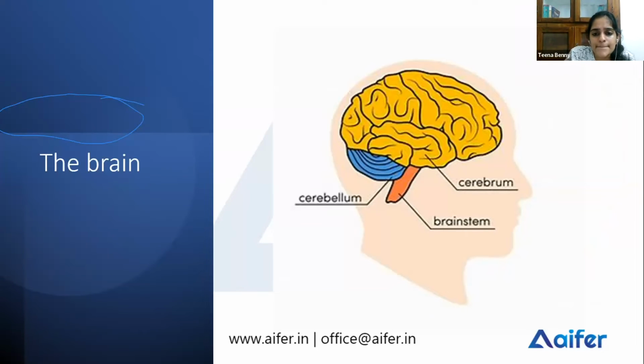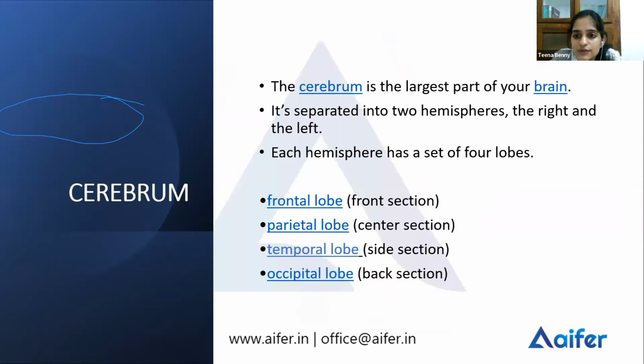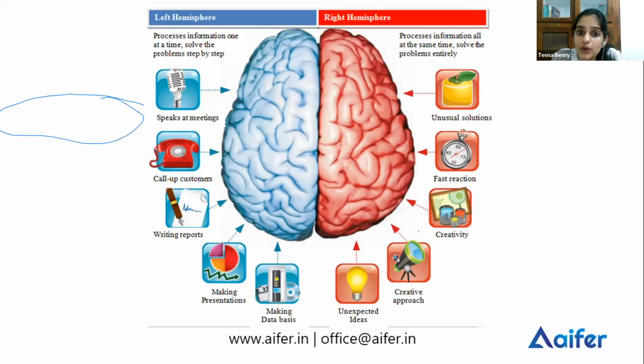Moving on, we've discussed all the main three regions of the brain: hindbrain, midbrain, and forebrain. Now, if you consider the brain as three parts, the cerebrum, the cerebellum, and the brainstem, the cerebrum is the largest part of your brain, and it has two hemispheres, the right and the left.